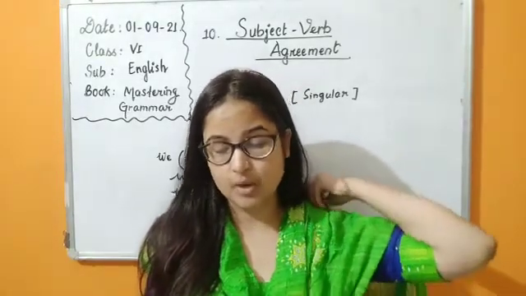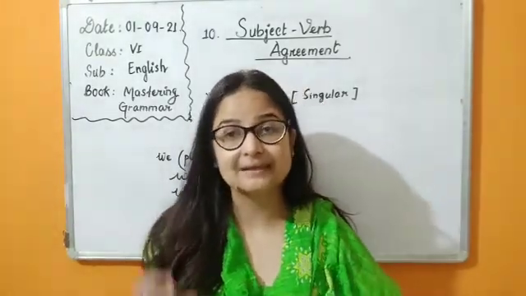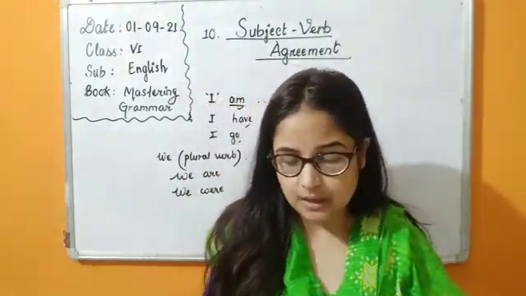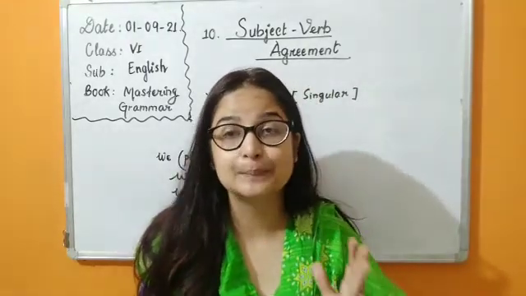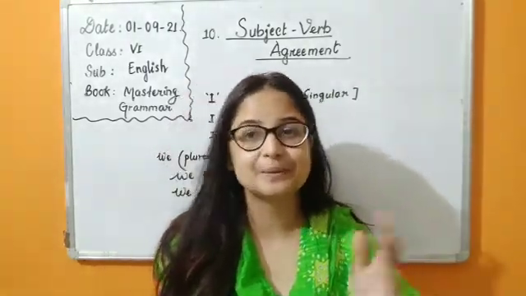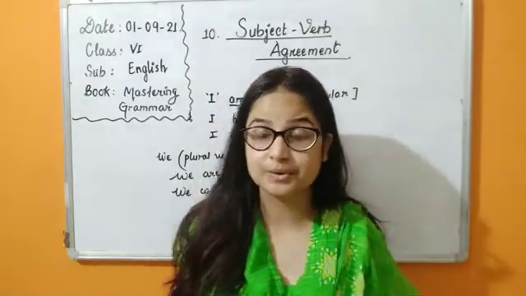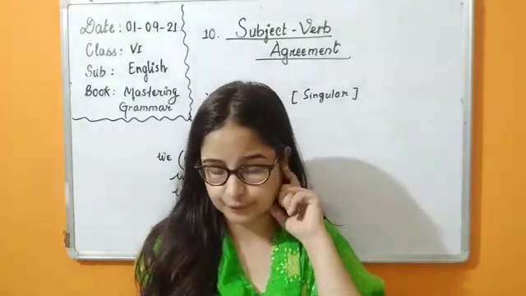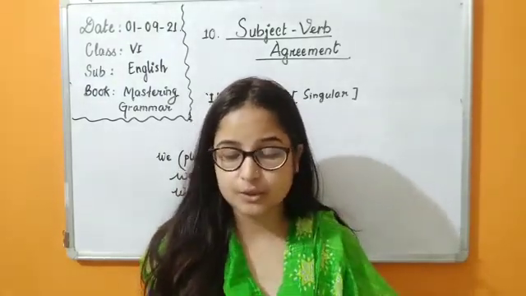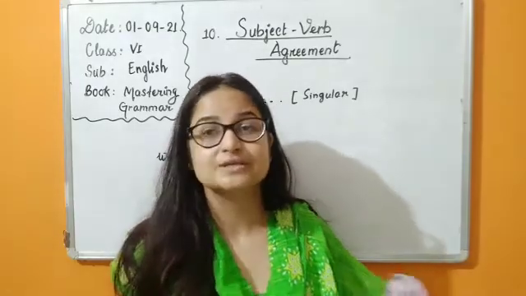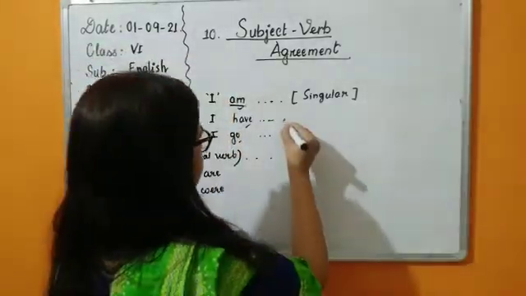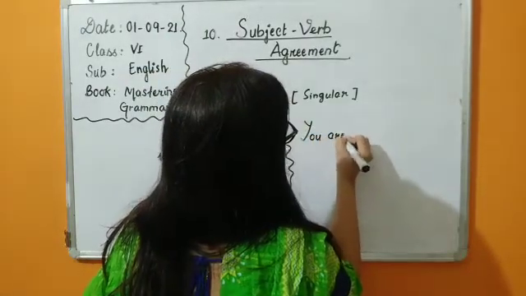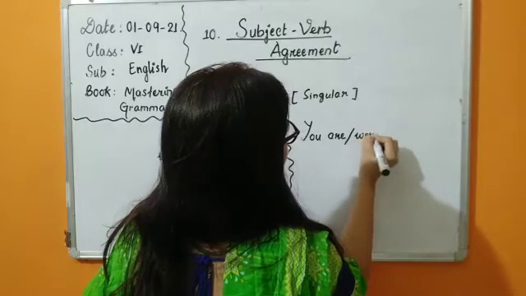The second person now. Now we are talking to a person, okay? And that person is the second person. The word that is used for it is you. So how do we use it? It will always take a plural verb, whether it is used as singular or as plural. We are always going to use a plural verb with you. Like you are learning karate well, you all are following the timetable properly. So with you, you cannot use is. With you we are always going to use a plural verb. You are or you were, okay?